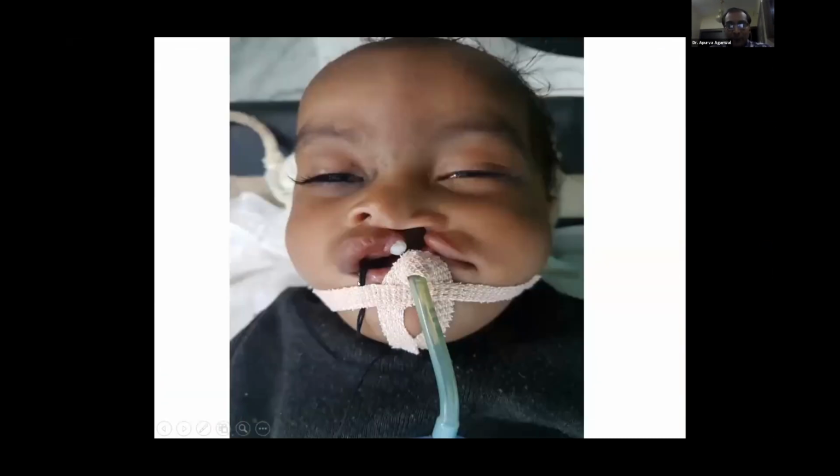This picture shows how a thread is tied to the pharyngeal pack and it is protruded out and fixed with a tape, so that it has to be remembered, just before the extubation, this pharyngeal pack also must be removed.